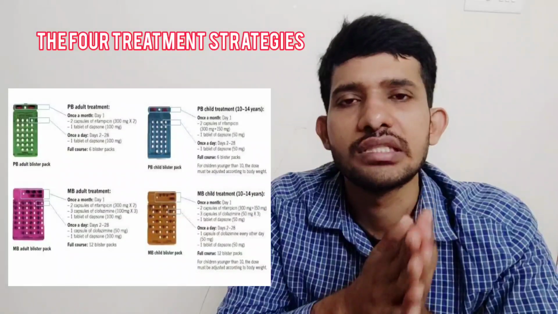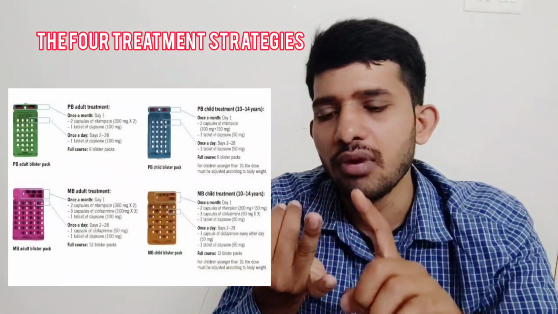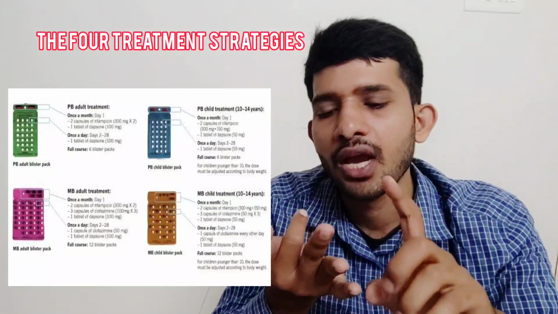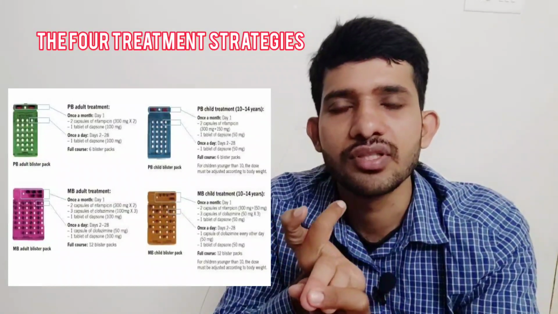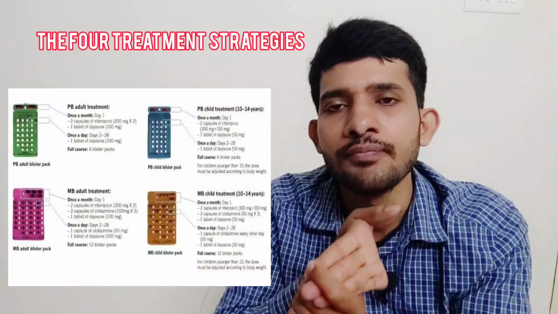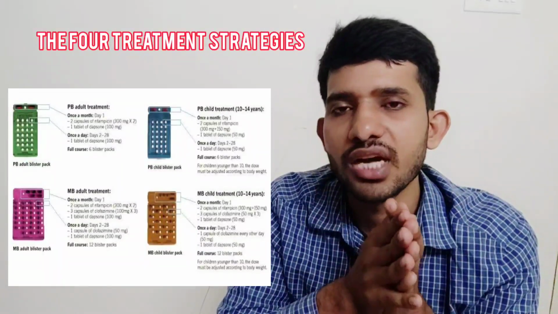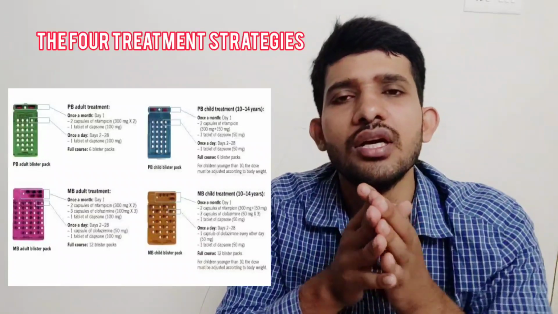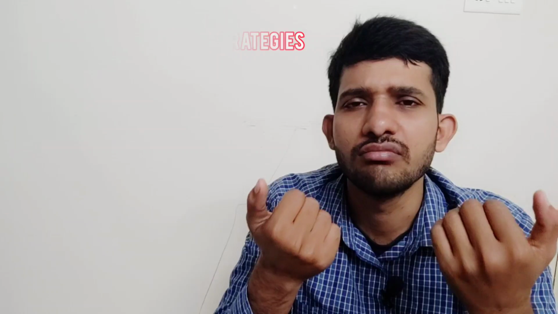So I think we have discussed everything about multibacillary leprosy in adults, multibacillary leprosy in children, and blister packs for paucibacillary leprosy in adults as well as paucibacillary leprosy in children. So these are 4 different treatment strategies for leprosy, and I think we have covered the pharmacology of drugs and some idea about leprosy and treatment strategies for leprosy.